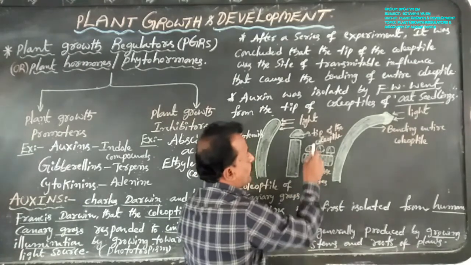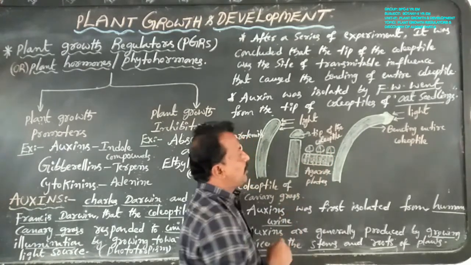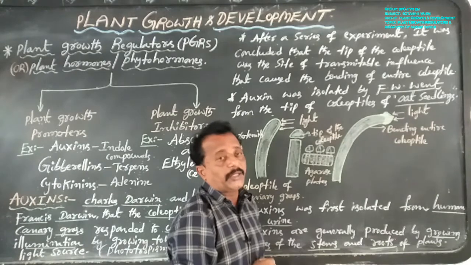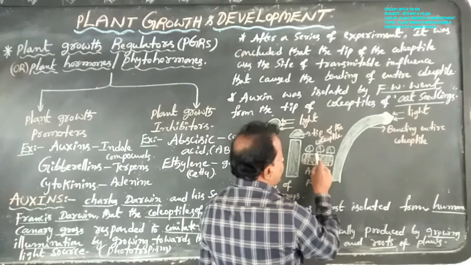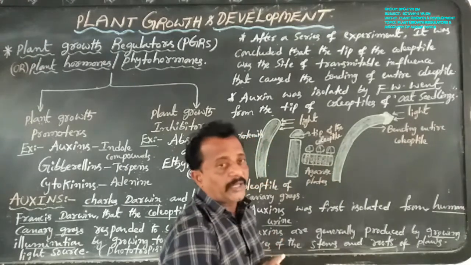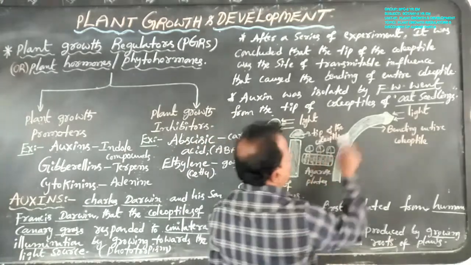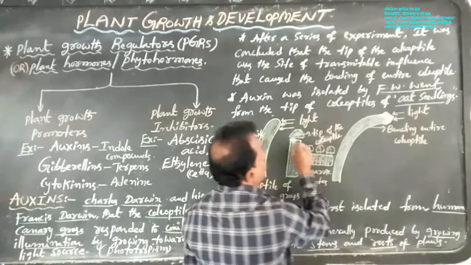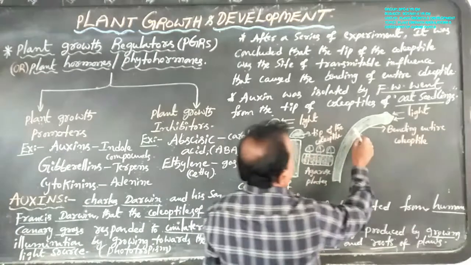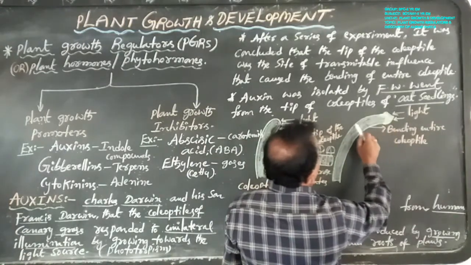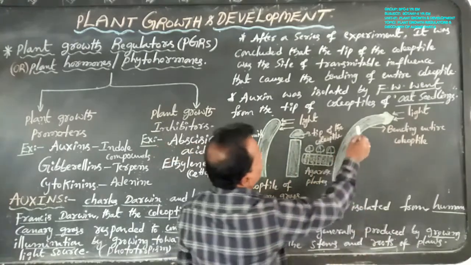In this time, some chemical substances from the tip of the coleoptile were transmitted into the agarose plate. Then these agarose plates were placed onto the coleoptile, and the entire coleoptile bent.